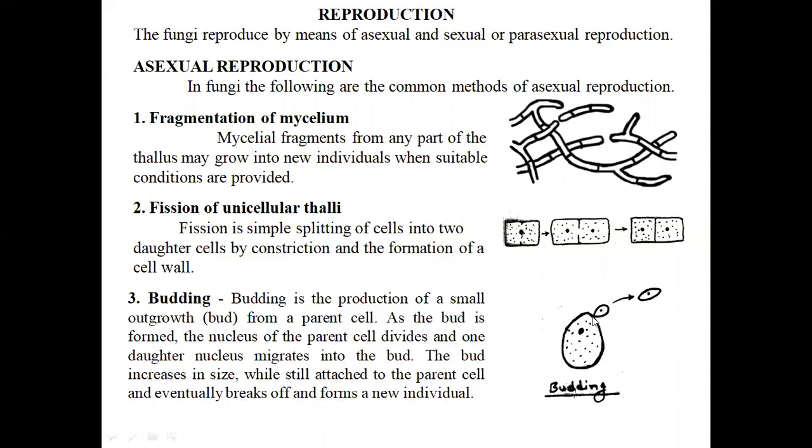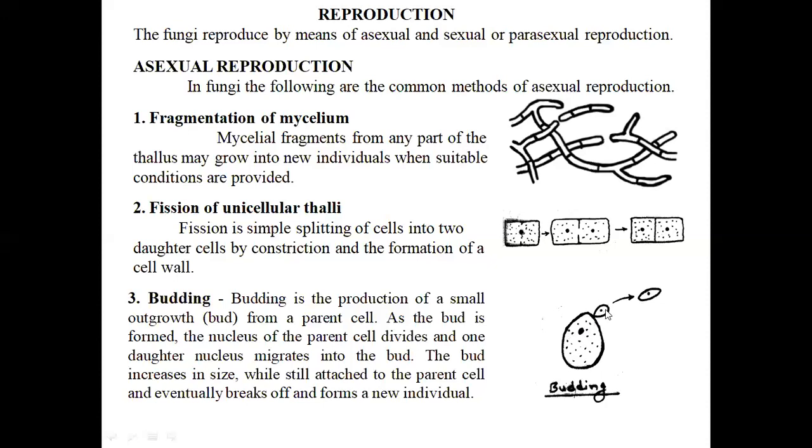So you can see here a parent cell with a single nucleus, where a small balloon-like outgrowth develops at the cell wall of the parent cell. This small outgrowth is known as a bud. In this bud, the mother nucleus divides to form a daughter nucleus, which migrates towards the developed bud.